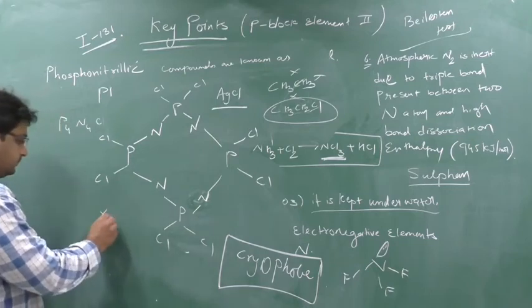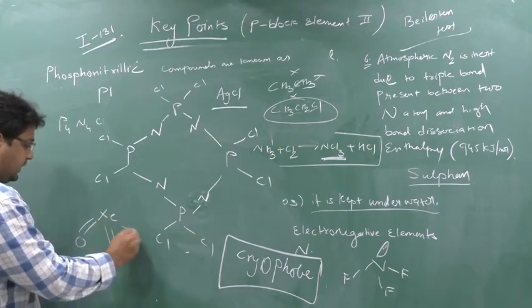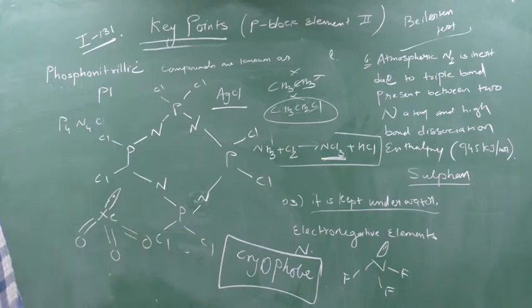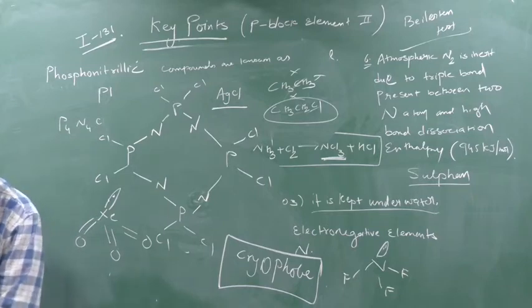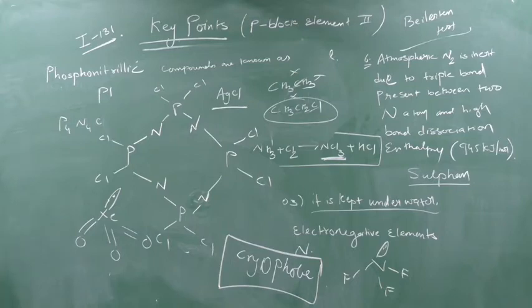Write down next. XeO3 contains 3 sigma bonds and 1 lone pair. It's sp3 hybridized and the geometry is trigonal pyramidal. If I am wrong anywhere, please correct me by commenting.